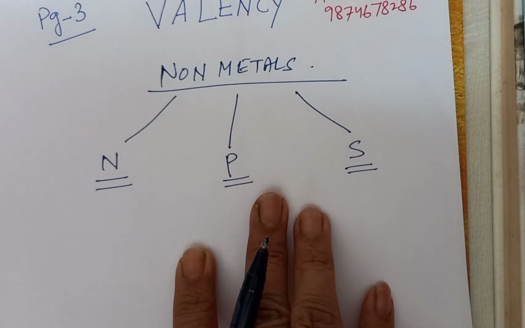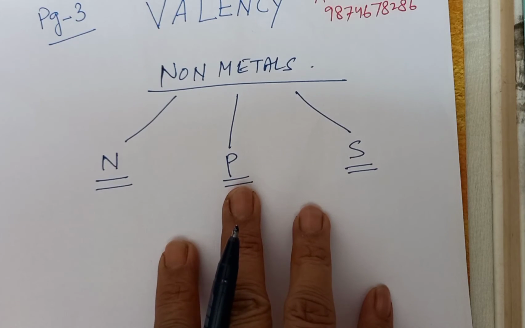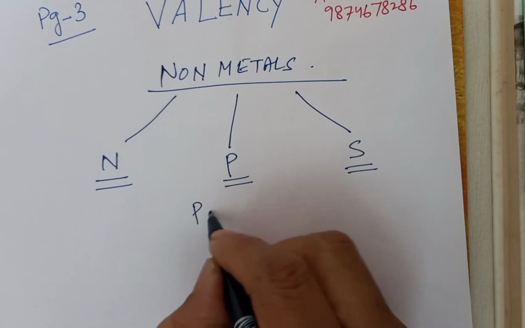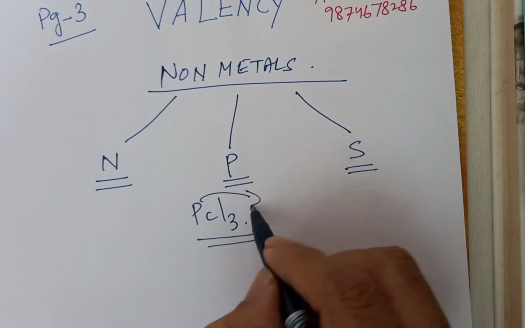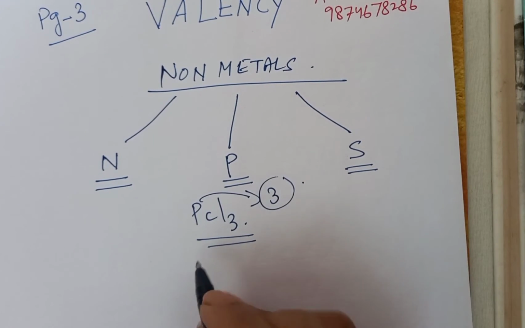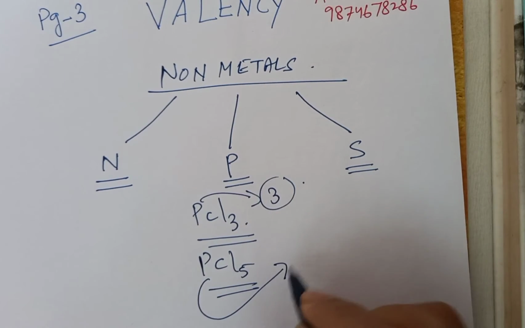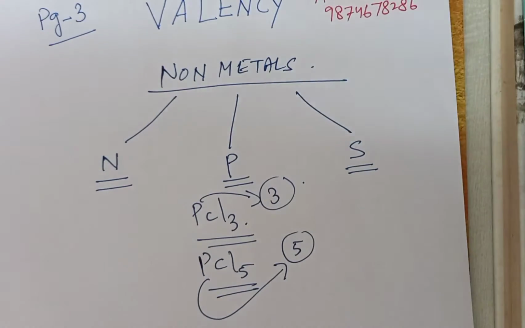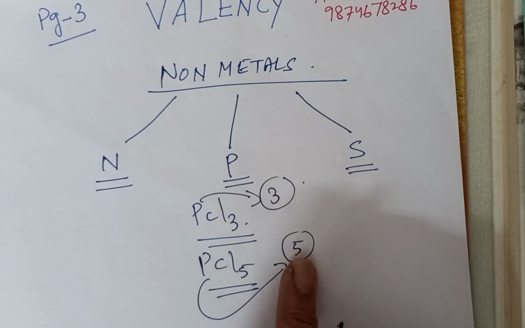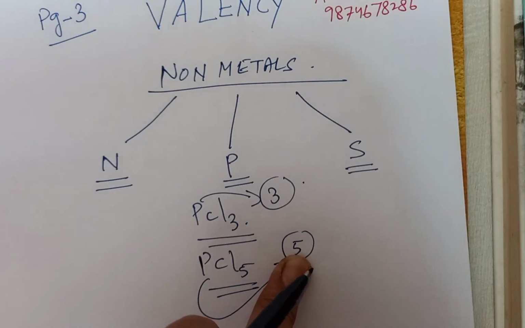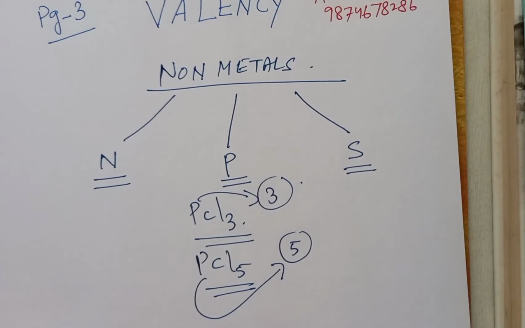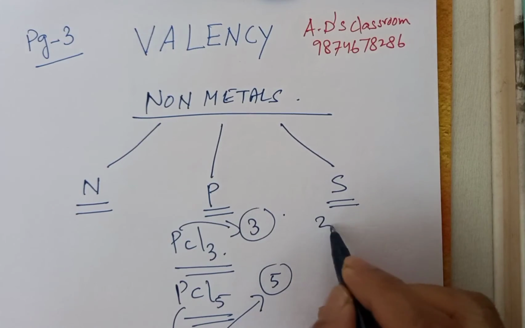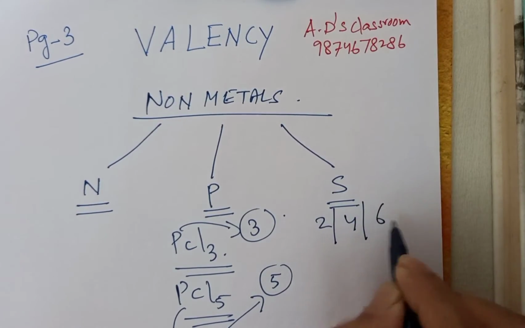For example, if I take phosphorus, in PCl3, the valency of phosphorus is 3. And in PCl5, the valency of phosphorus is 5. So two valencies of phosphorus, one is 3, another one is 5. Now, if I concentrate on sulfur, sulfur exhibits three valencies. One is 2, another one is 4, another one is 6.